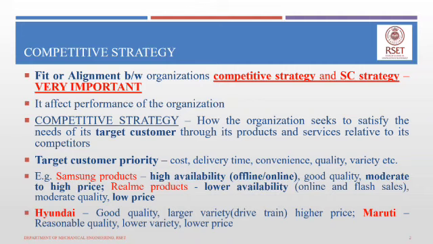Some customers might have prioritized cost and quality and variety. They might have multiple priorities. One of the organizations that tries to satisfy that particular target customer's need might give more importance to cost, whereas the organization that we are currently considering might try to give more importance to quality.